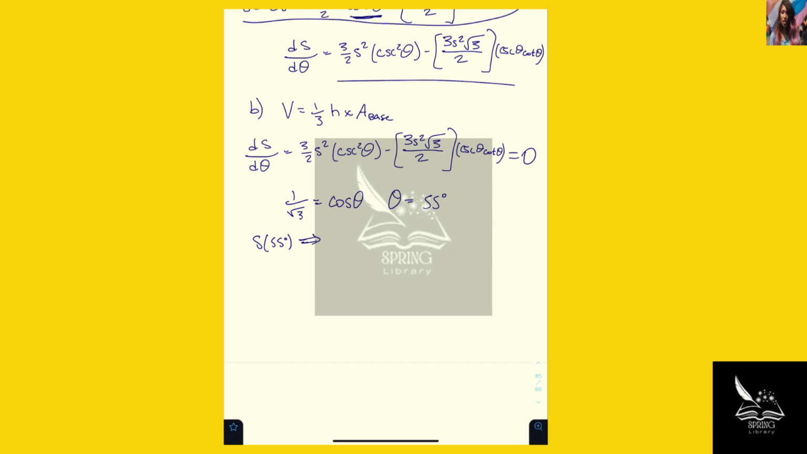So what we end up getting as a result, once theta is in, is the minimum surface area to be 6sh plus 3 over root 2 s squared. So this will be our final answer for a minimal surface area based on the theta that we just found.